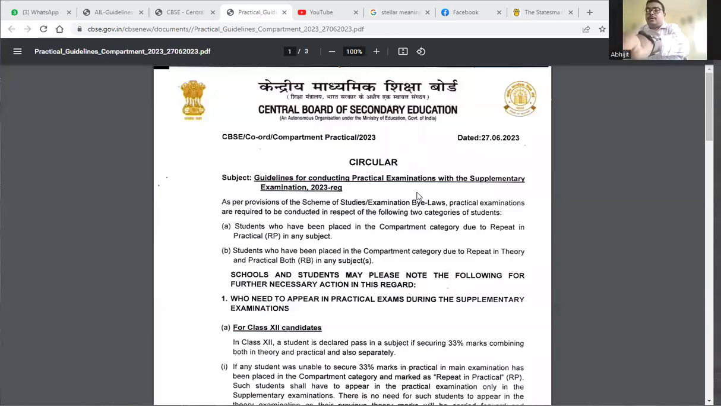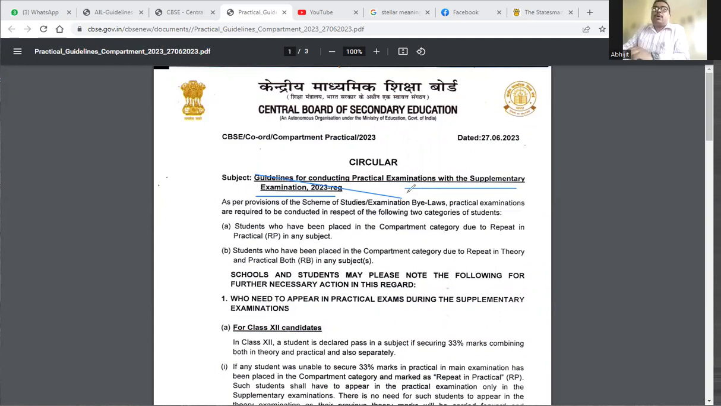Good morning. So today we are going to discuss an important circular. The circular circulated on 27th July regarding the guidelines for conducting practical examination. You can see that this is the guidelines for conducting practical examination with the supplementary examination 2023.